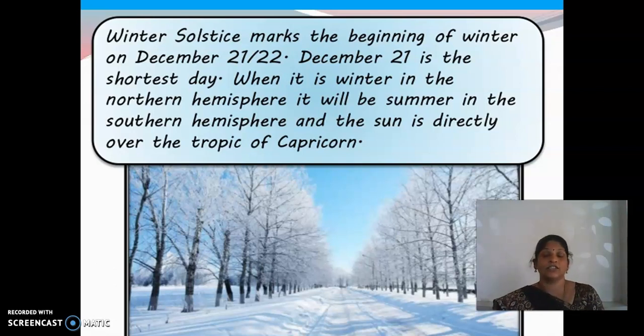Yes. See, shortest day means very short. The sunlight does not appear for long hours, even six to seven hours. That is the only time we receive sunlight. That is the shortest day. We will experience that in the month of December, on 21, 22, 23 or 24. What will happen? At that time the northern hemisphere tilts far away from the sun. The southern hemisphere tilts towards the sun. So for them it is the longest day, for us the shortest day.